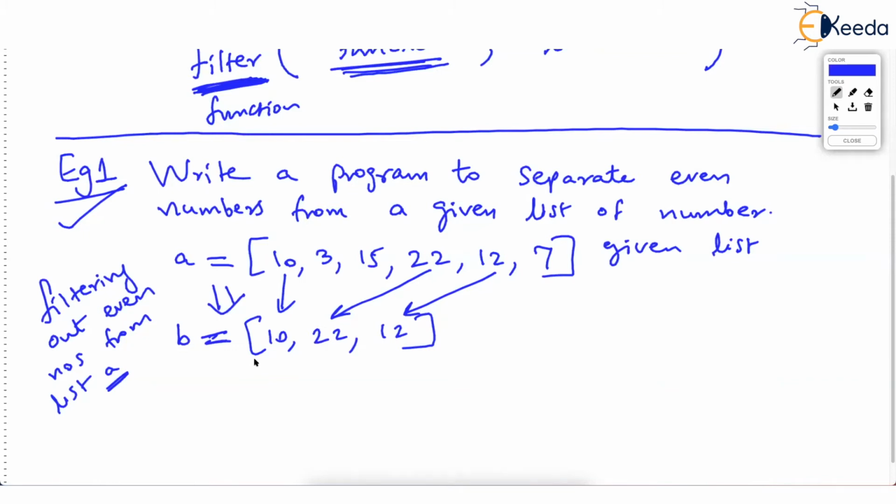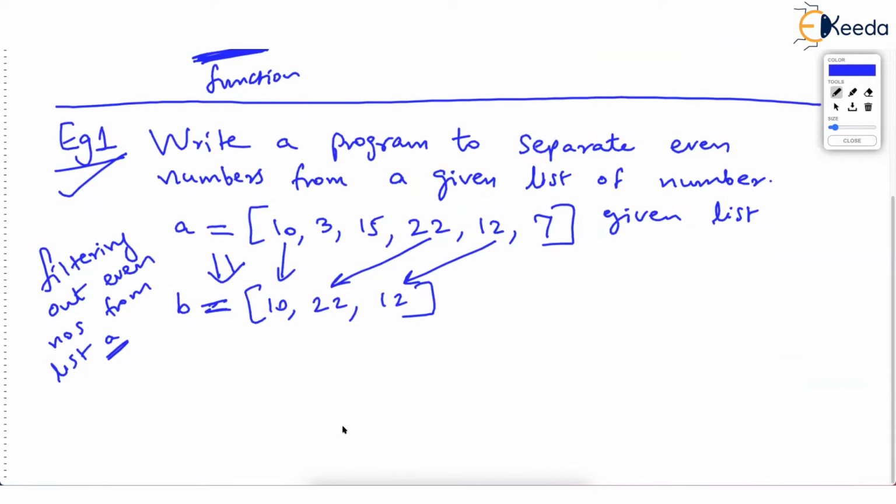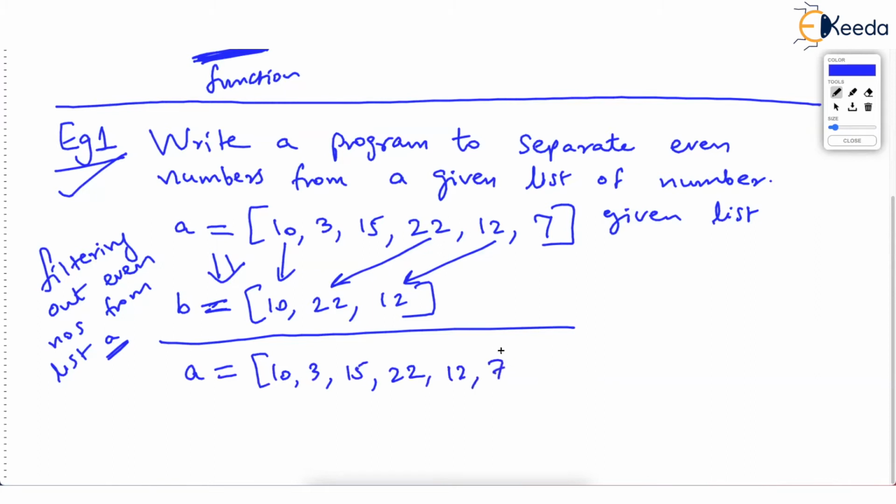Here we go. See this? The program will start by defining a list as asked in the question. A is the list, which is 10, 3, 15, 22, 12 and 7. This is the list. Then the question says you create a new list B which will store only even numbers from the given list. So I'll say B gets created now. B equal to, I am saying.